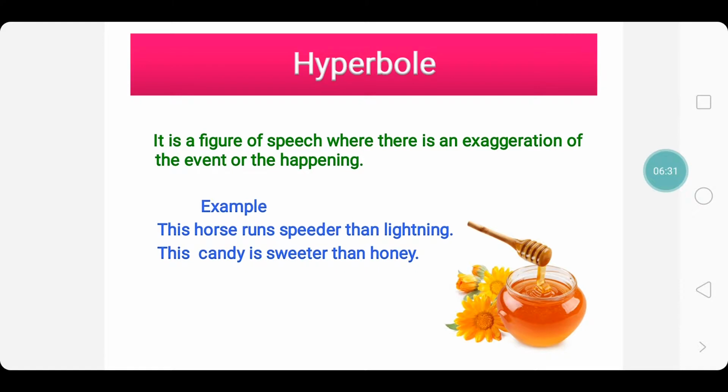This horse runs faster than lightning. We all know nothing is faster than lightning. But here, this horse runs faster than lightning means the horse runs very fast. It has a high speed in running. So, faster than lightning shows that the horse is incomparable. It is very fast in its running.